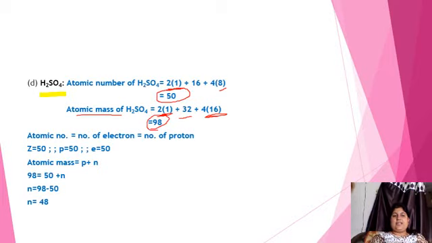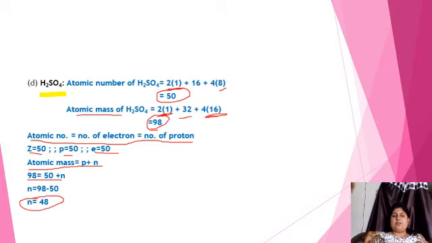We know very well that atomic number is equal to the number of protons is equal to the number of electrons. So the atomic number will be 50, protons will be 50 and electrons will also be 50. By using the formula atomic mass is equal to protons plus neutrons and putting in the values, we find that neutrons are 40.